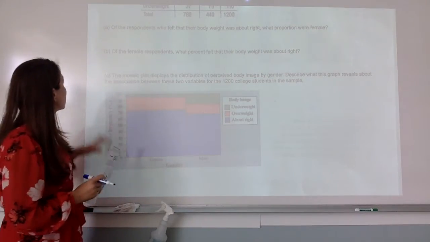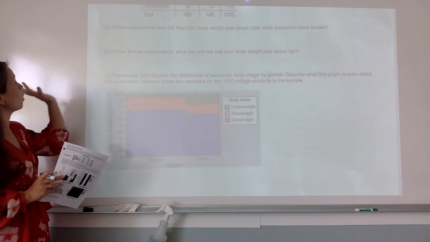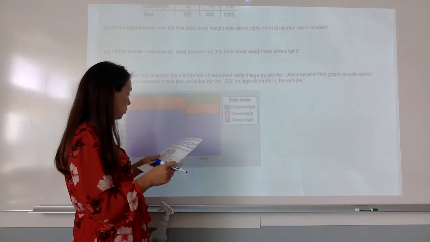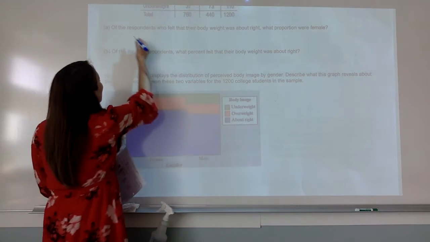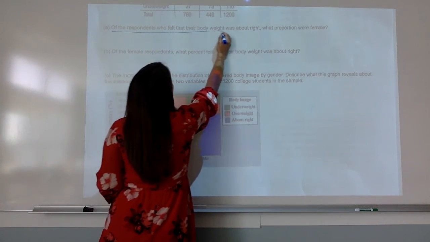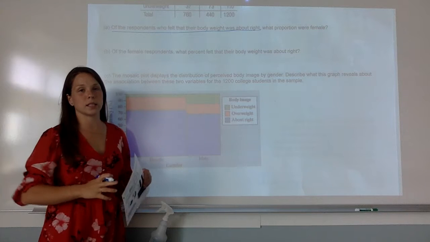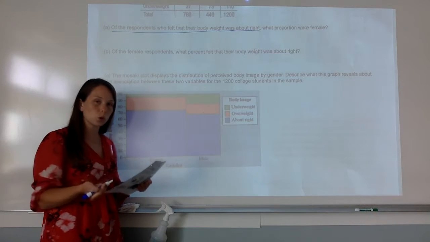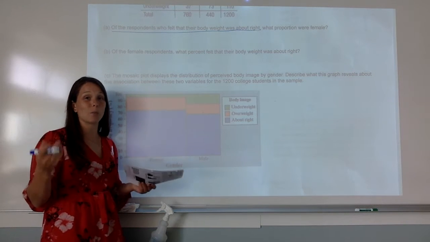So here's the answer to the example problem dealing with body image and gender. Of the respondents who felt that their body weight was about right, what proportion were female? So here it says, of the respondents who felt their body weight was about right. I know you can't quite see the two-way table on my screen, but what you want to do is look at, what is that total number of people? How many people said they felt their body image was about right?